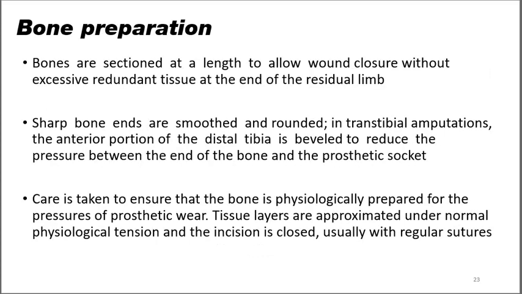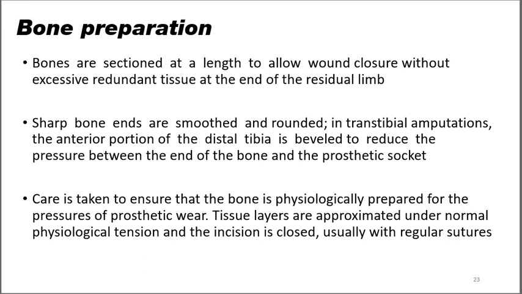When an amputation is performed, the bony segment has to be prepared appropriately, because the bone tissue is the primary tissue through which the forces are traveling between the prosthesis and the residual limb, and a large part of this force is retained through the bone in the amputated limb.